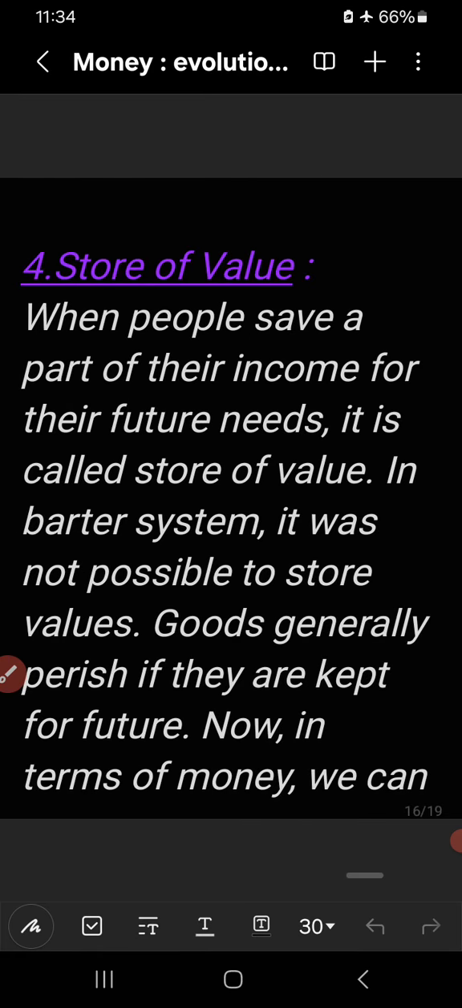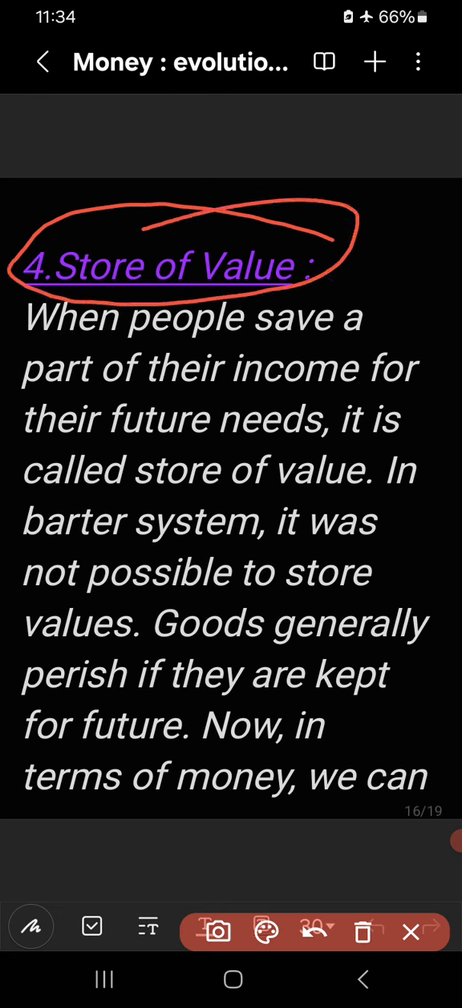Now let us go to the fourth function of money, that is store of value. Another secondary function of money is known as store of value. What is store of value? We know that it was impossible to store the values of commodities during the barter system. When people save a part of their income for their future needs, it is called store of value. We save a part of our income, we save goods in terms of money for future needs. So it is known as store of value.